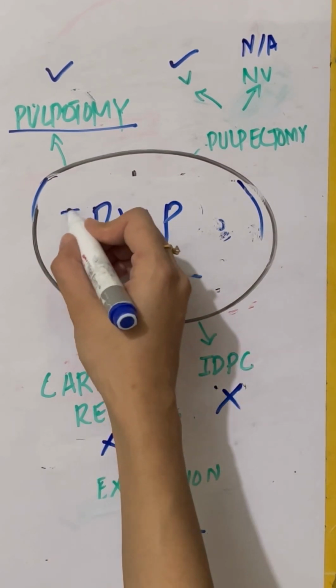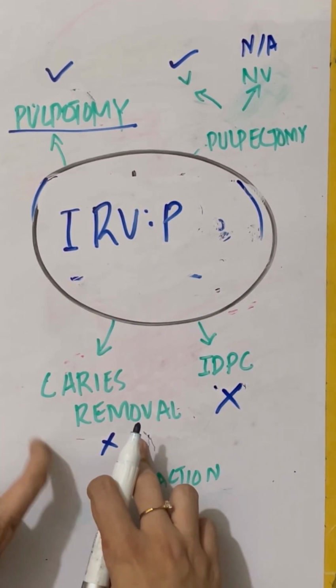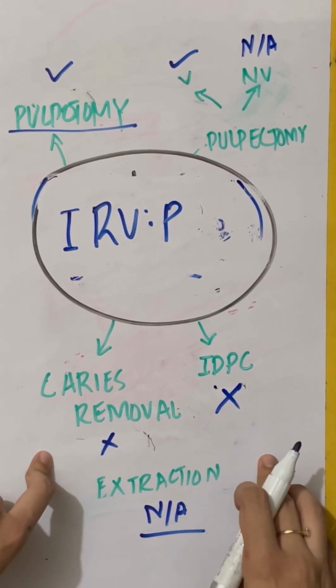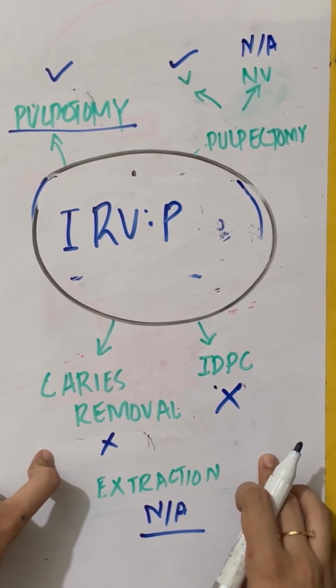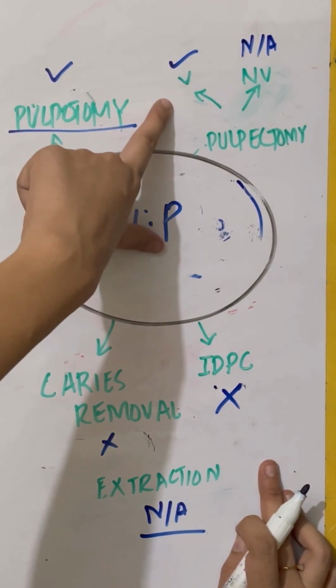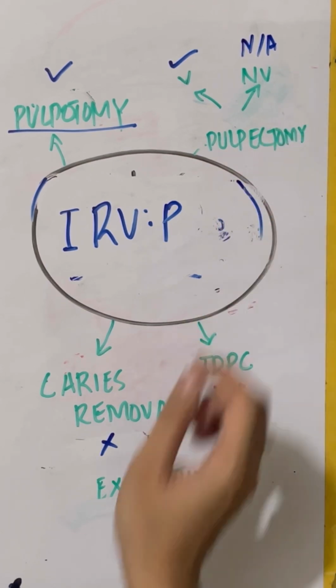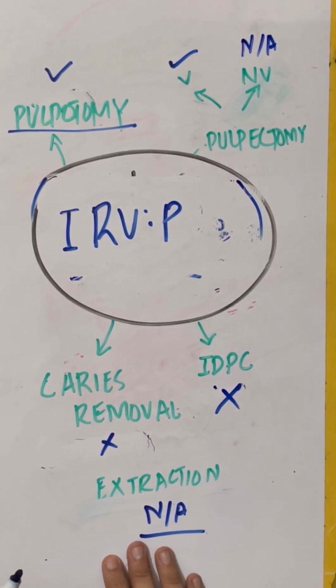Then, if a patient is coming with irreversible pulpitis, we will not go for caries removal. We will not go for indirect pulp capping. We will go for pulpotomy. We will go for vital pulpectomy. And the non-vital pulpectomy and the extraction will be non-applicable.